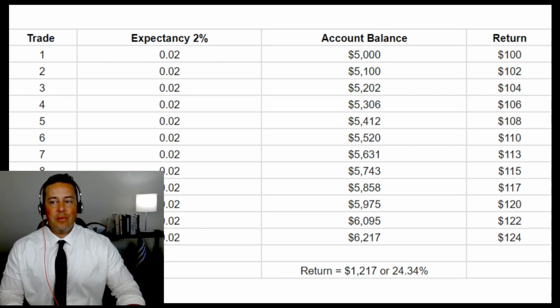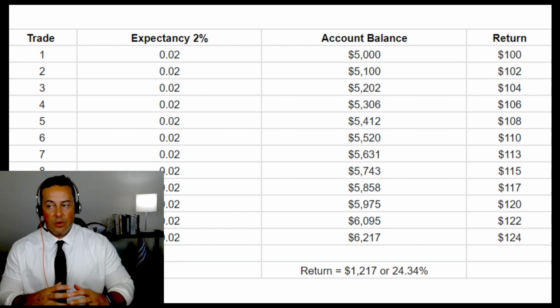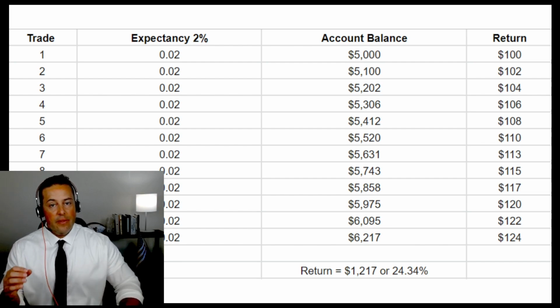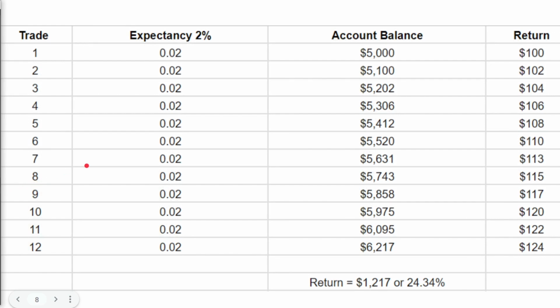Let's take a look at what happens when we talk about a more real world type of example. I know a lot of folks are prop traders nowadays and they're going through an evaluation process. Well, this right here is really a good look at how a very small 2% expectancy can add up over time, specifically with a significant account balance such as $5,000. So we've got our same 12 trade sample set. We've got our same expectancy of 2%. And you can see the way that our account balance goes.